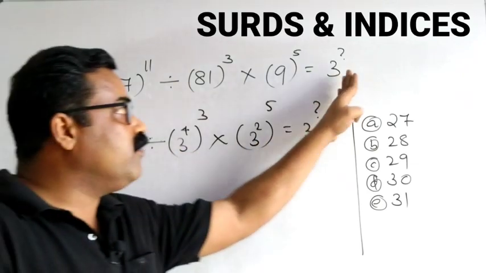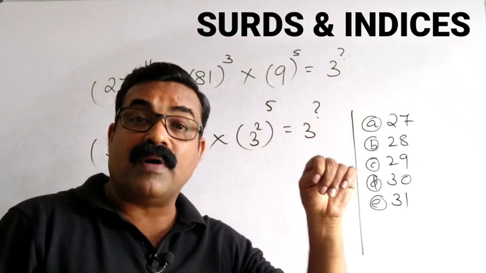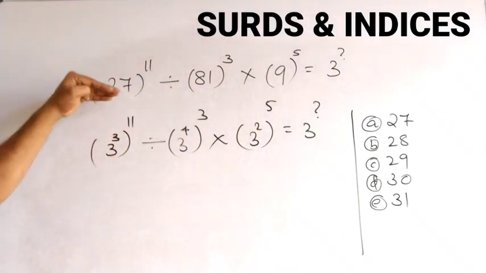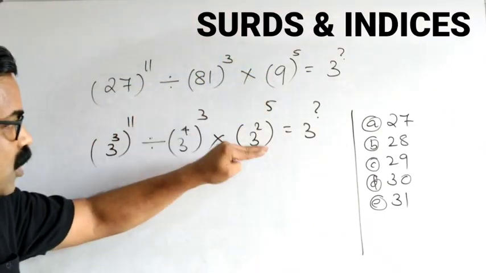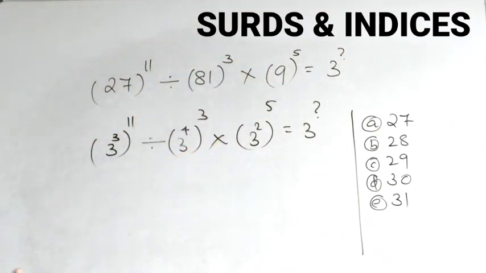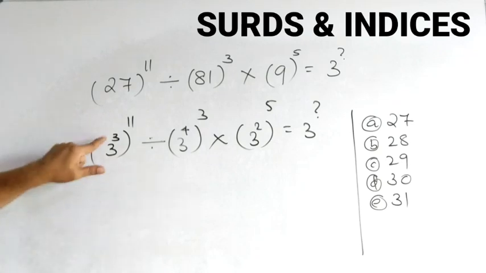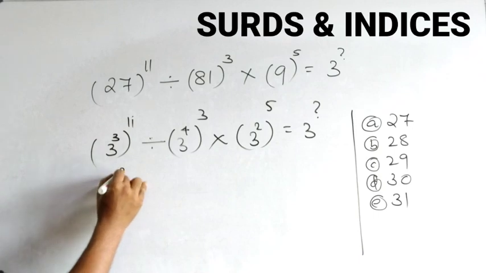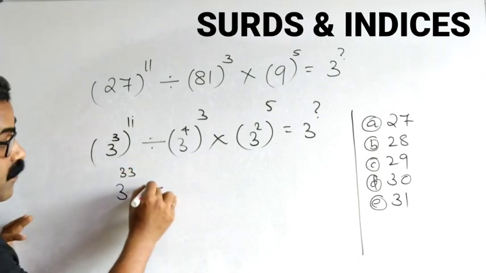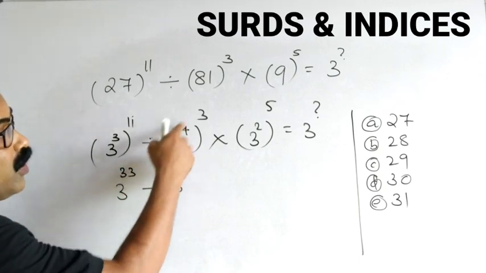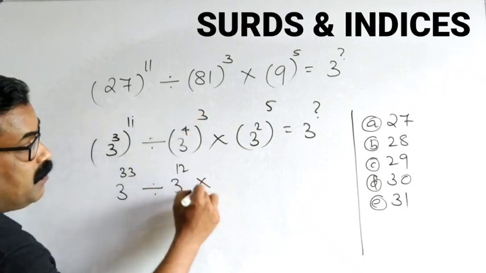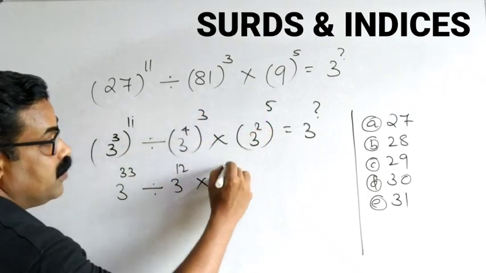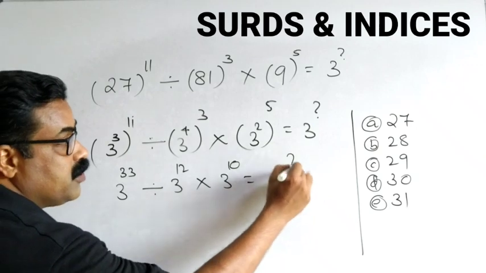And the answer we want here is also in the powers of 3 only. Now we can easily write it. What is 3 power 3 into 11? 3 power 33 divided by 3 power 4 into 3, 12, multiplied by 3 power 2 into 5, 10 is equal to 3 power question mark.